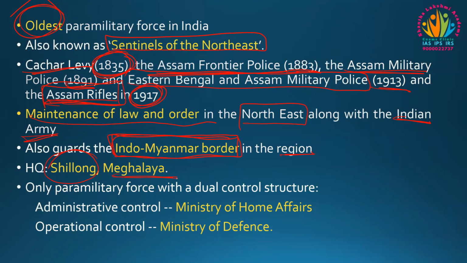Coming to its administrative control, it is the only paramilitary force with a dual control structure. We have 7 paramilitary forces, right? Out of the 7, the Assam Rifles is the only one where administrative control lies with the Ministry of Home Affairs, whereas operational control lies with the Ministry of Defence.